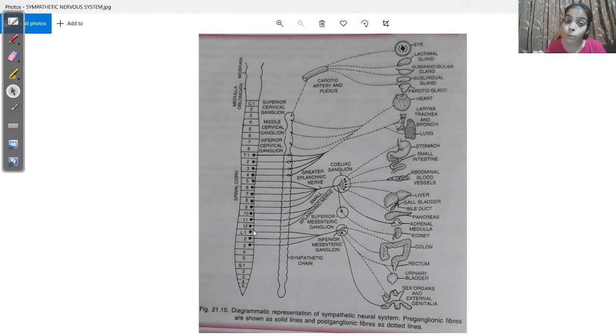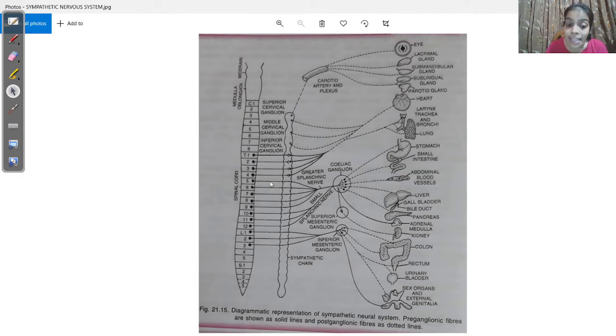Thoracolumbar outflow. Now where are they going? They are meeting this chain of ganglia, this sympathetic trunk. Now the sympathetic trunk is present on either side of the vertebral column, and each trunk, each side, has 22 ganglia. What is a ganglion? A ganglion is a collection of nerve cell bodies.